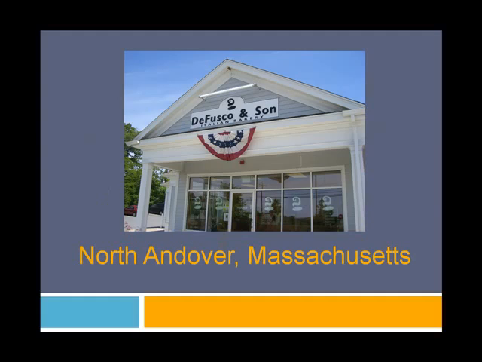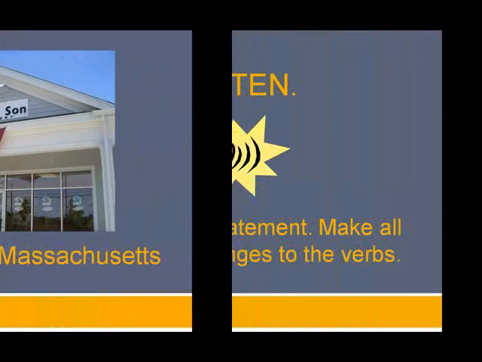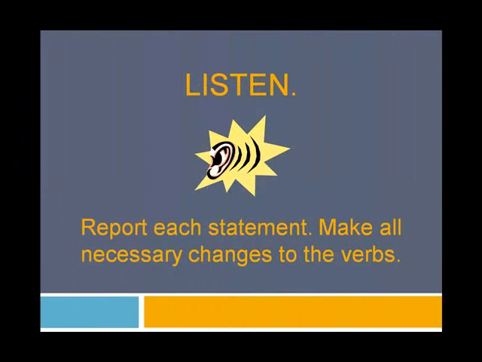So what did I do? I decided to go to a bakery and buy a cake. DeFusco & Son Italian Bakery is in North Andover, Massachusetts. While I was buying a cake, I talked to some of the people who work in the bakery. Listen, then report each statement. Make all necessary changes to the verbs.